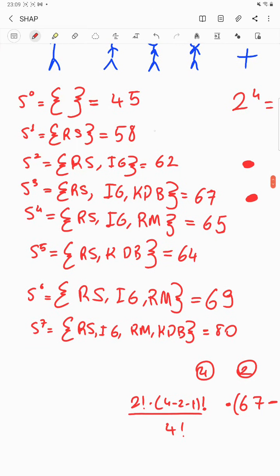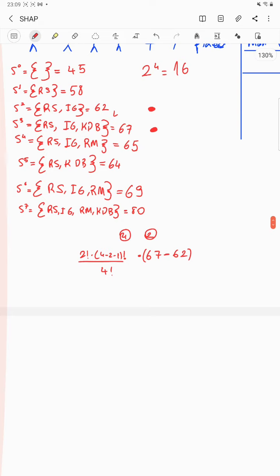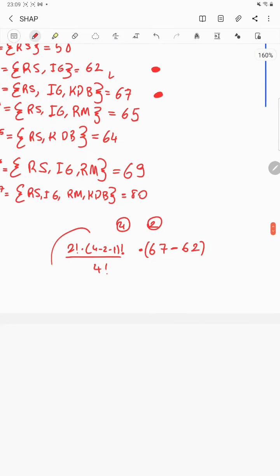But as I add more and more people to these subsets, I have some increments in points. So this is more valuable. The effect when a lot of people are in the subset, and if I add another person inside of it, the effect of it will be larger. So that comes with the combination here, the inverse combination.